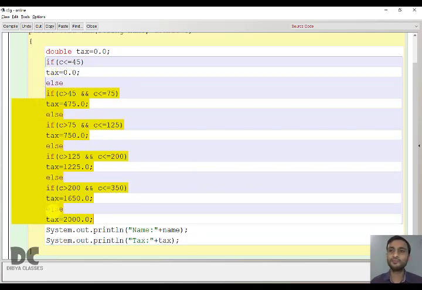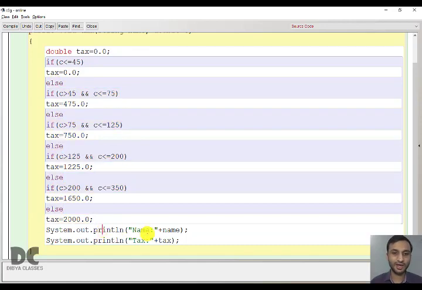Though we are not giving brackets here. Brackets are not required in the if-else ladder syntax. But this whole thing is present inside this else. And now you will print the name and the tax, which is 0.